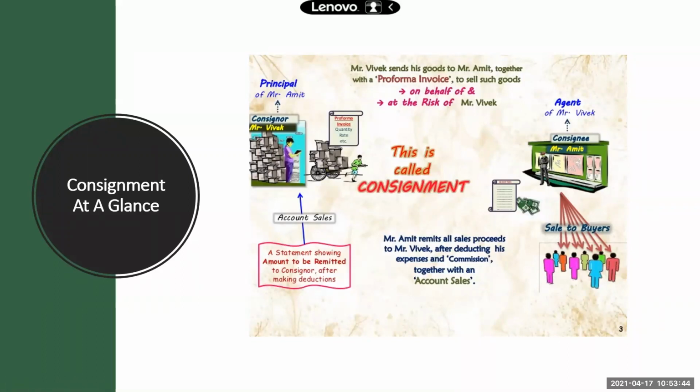Ma'am, who will be paying for the insurance, ma'am, if they make an insurance for the goods? Consignor. Whatever is the insurance, the consignor only will be paying. I told you all expenses will be borne by the consignor. If the consignee is taking the insurance of godown, he will pay, but he will get it reimbursed from the consignor. When the consignee is giving this account sales, in that he will deduct all his expenses. All expenses borne either by the consignor or consignee will be finally paid by the consignor only.